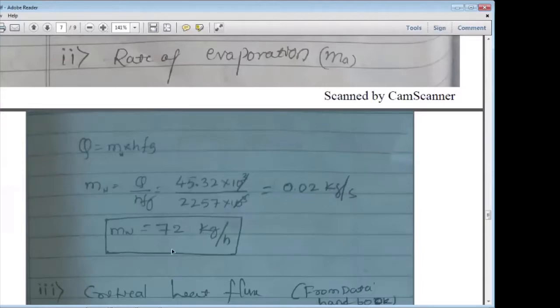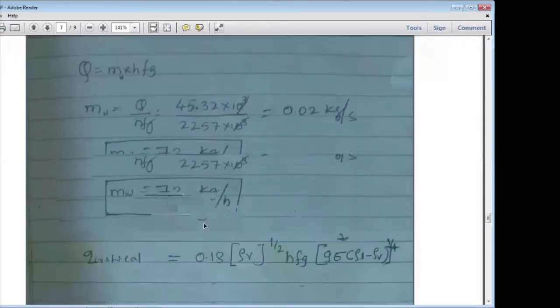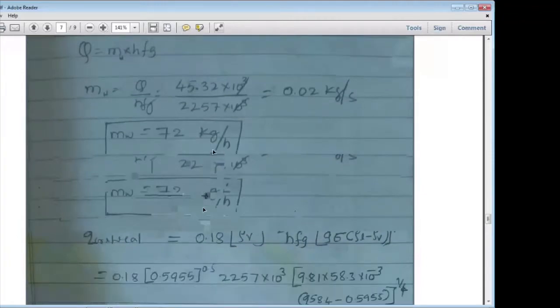So you have to convert that. What you need to do here? You have to multiply by 3600. Am I right here? Yes, sir. Multiply by 3600. So you will get kg per hour. That is the rate of evaporation. Rate of evaporation is equal to 72 kg per hour. So this is the mass flow rate, or rate of evaporation.